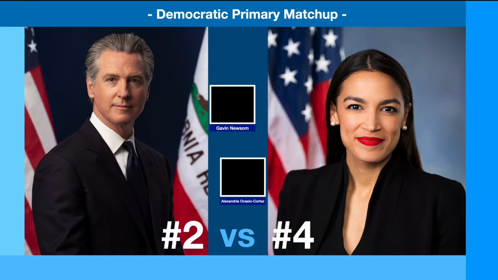Now, that being said, Newsom being one of the frontrunners right now, I think he has a larger advantage in terms of an early out-the-gate lead over AOC. I think he would have more money and infrastructure to run a presidential campaign against AOC. So though I was tempted to give the upset to AOC, I do think Gavin Newsom ultimately pulls out the win and becomes the Democratic nominee for 2028. But Newsom versus AOC is not the walk in the park that some analysts may think it is for Newsom. I think Alexandria Ocasio-Cortez would put up a very formidable fight in this matchup. So I have Newsom advancing as the number 2 seed to the final.